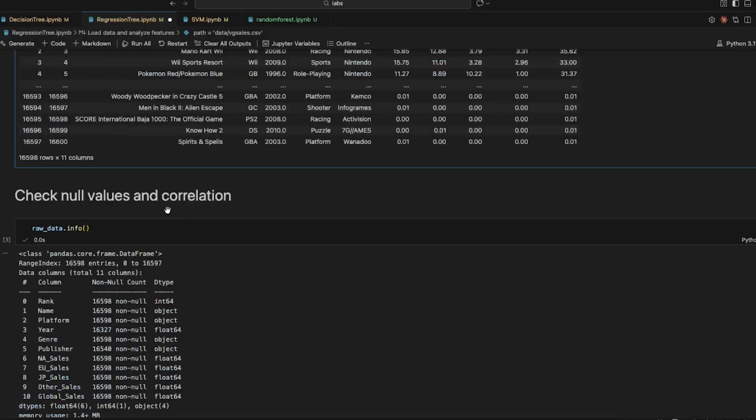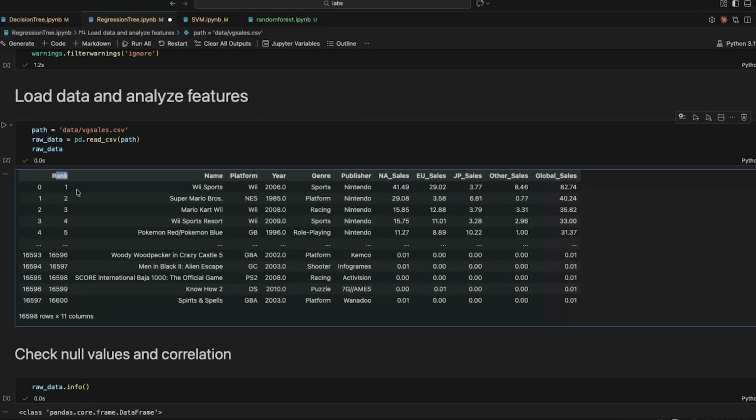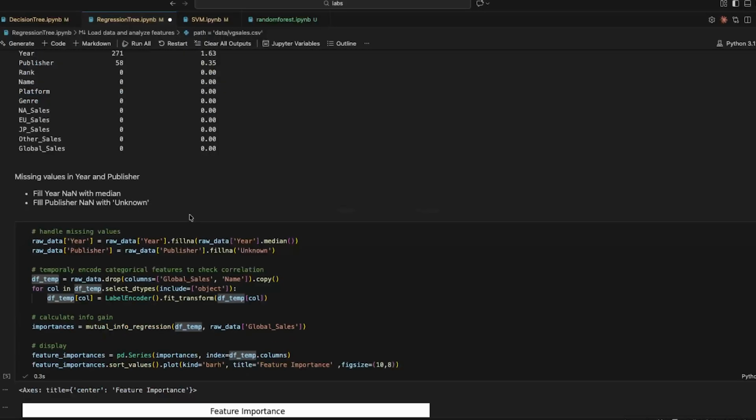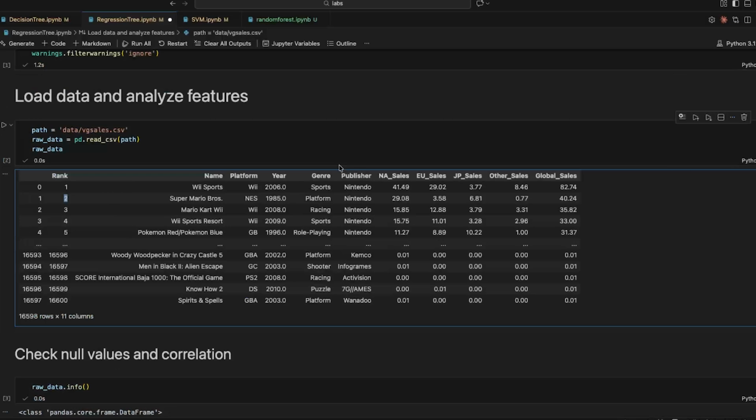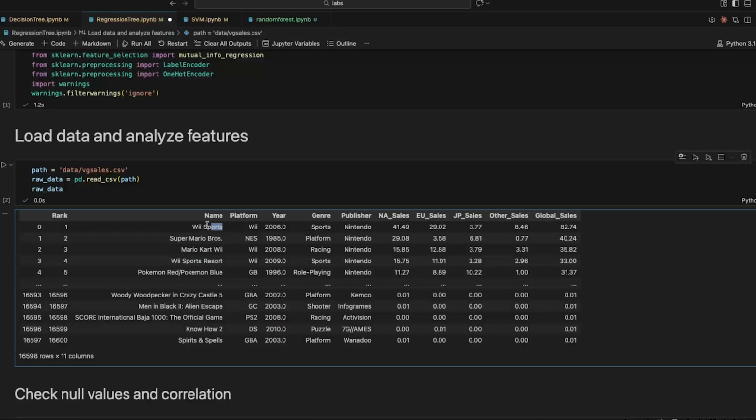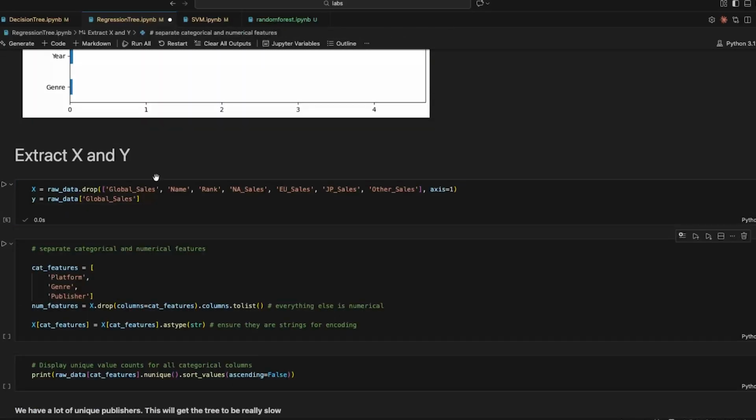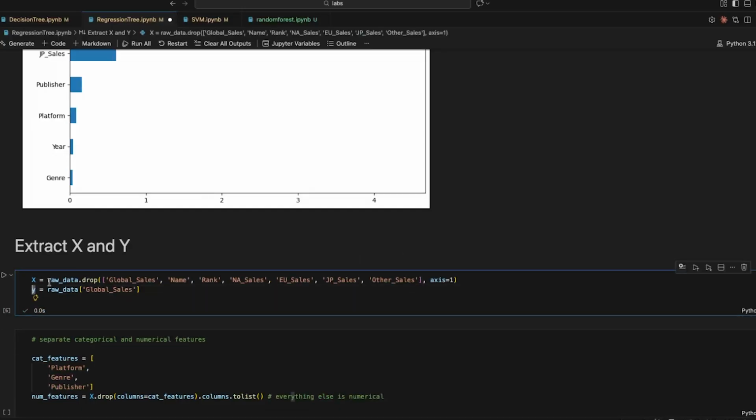Why is that? Because rank is basically the global sales ranked, so it's of course gonna be the most correlated. But if we take a close look here, the global sales are basically the sum of all these 4 features, all the sales around the world, right? So if we took these as features, we're not going to be predicting actually. We're just asking our model to sum the sales, and then it's going to return the global sales. We don't really care about the name as well, really. We drop them and we extract our X and Y.